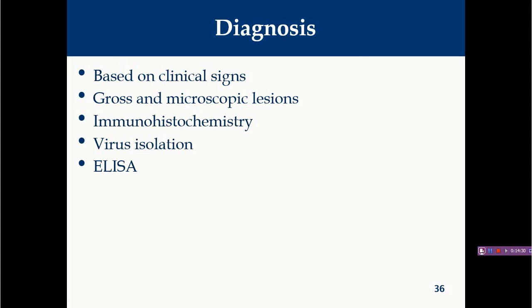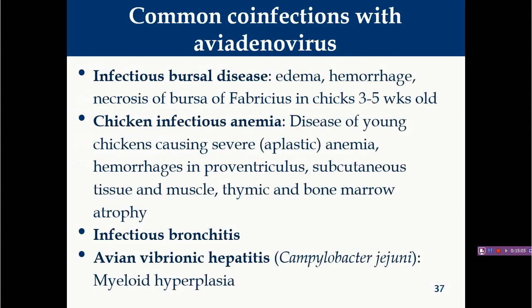So diagnosis based on clinical signs is generally not very specific. Regarding gross lesions, whenever you find a very pale, friable liver, that is indicative of this disease, but still not confirmatory. You have to go for microscopic examination. If you find intranuclear inclusion bodies in the liver, they are very characteristic features and you can go for this diagnosis. For confirmation, you have to go for either immunohistochemistry, virus isolation, or ELISA. So this is all about inclusion body hepatitis, but next we will see a very related disease.